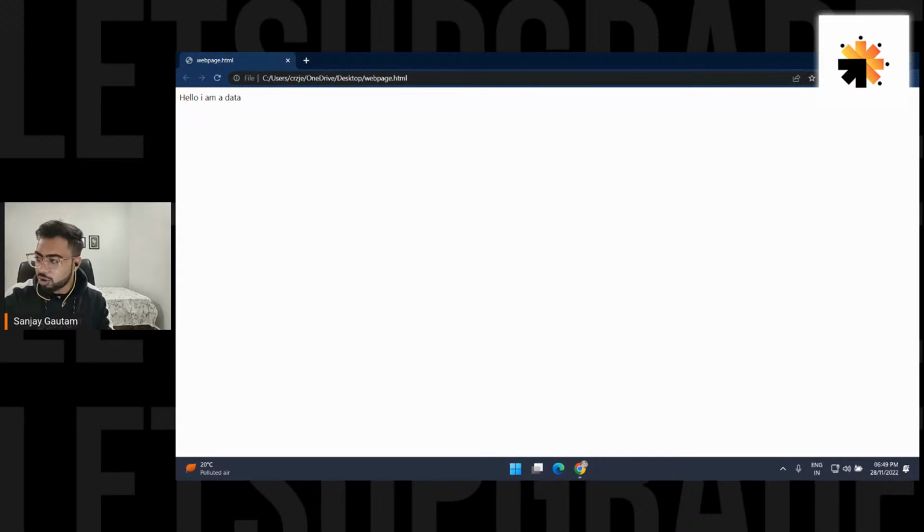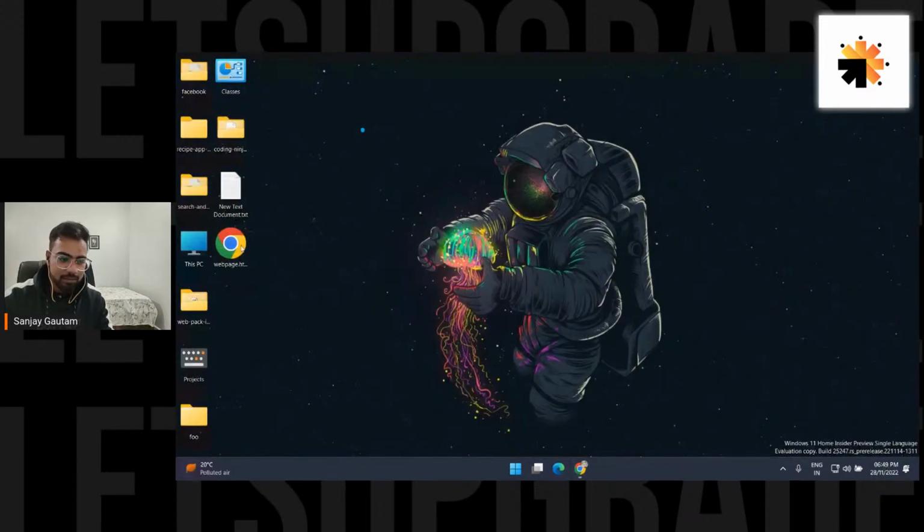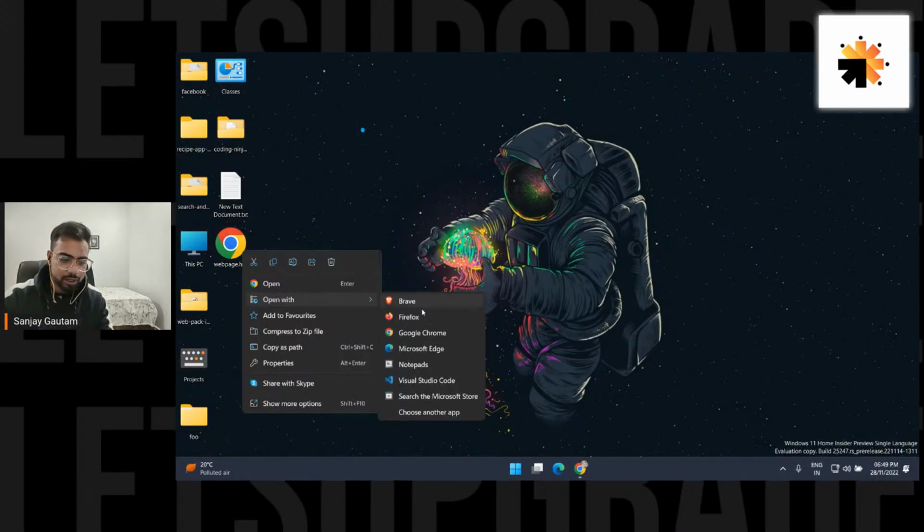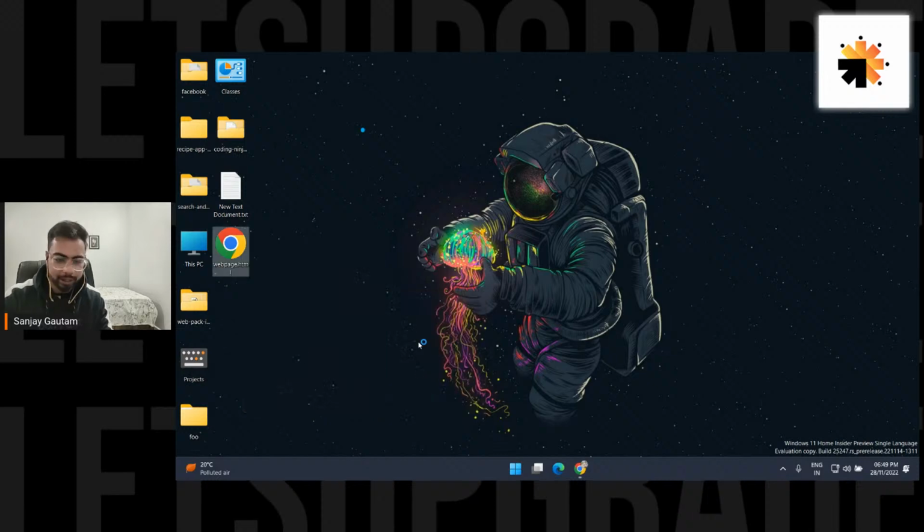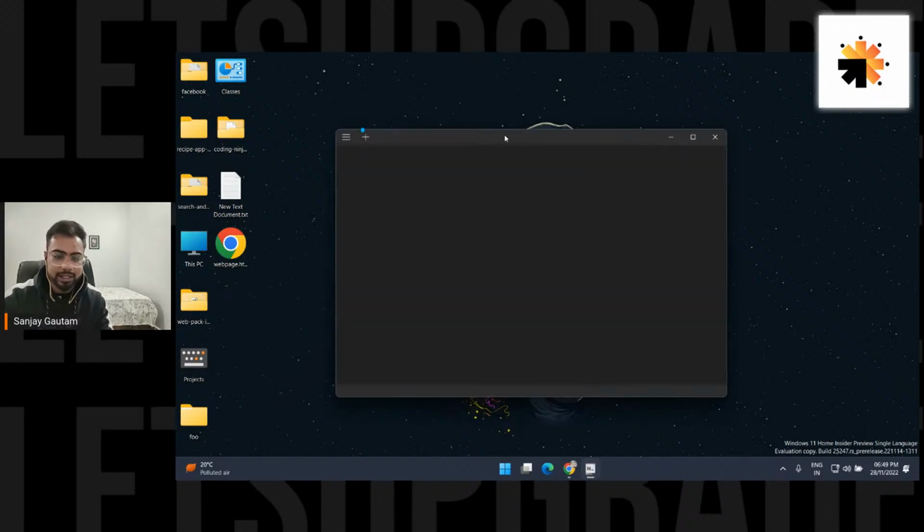Right now it's not looking that great. We just have some hello, I am data written here. So let's modify it. I'm going to open this file again. Just right click, open with, and open with Notepad. You can write anything here. Let me open this here as well, and put this browser window and this Notepad file side by side.